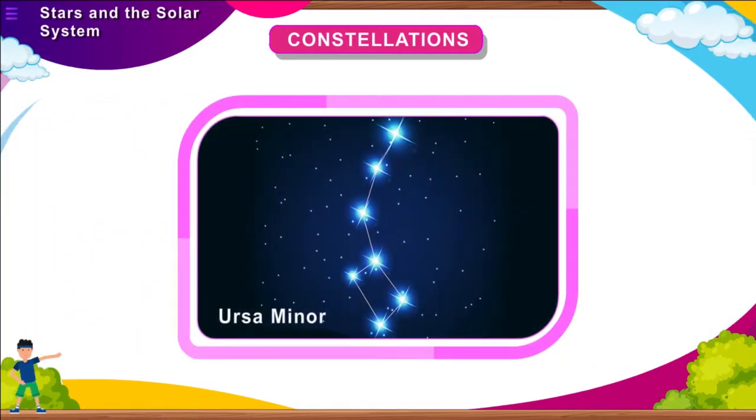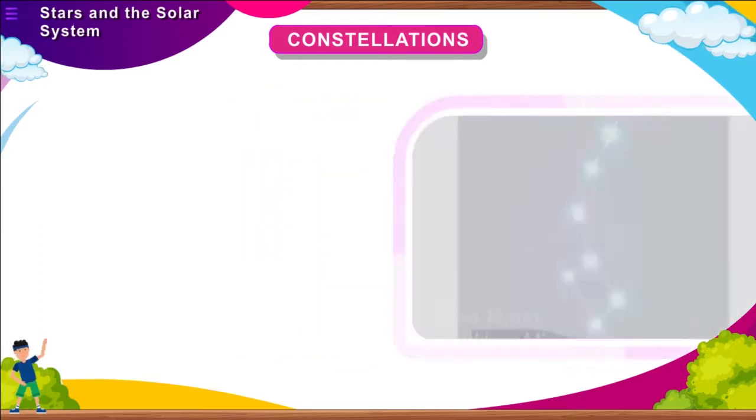Ursa Minor. This constellation also has 7 bright stars arranged in a form that resembles a bear. Ursa Minor is also called Little Bear. It can easily be seen in the northern sky in the month of June-July.